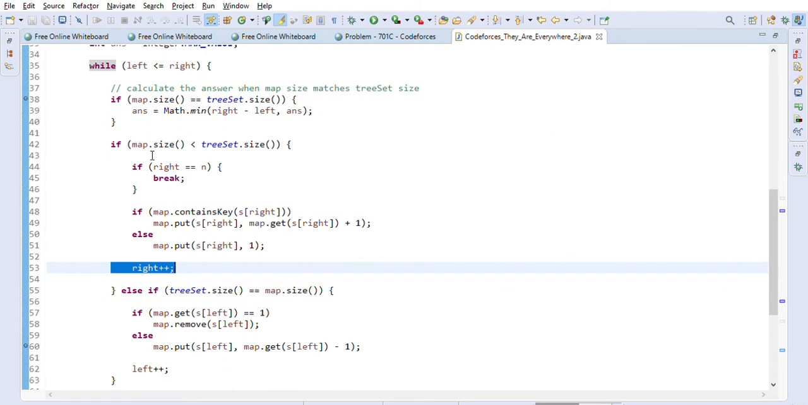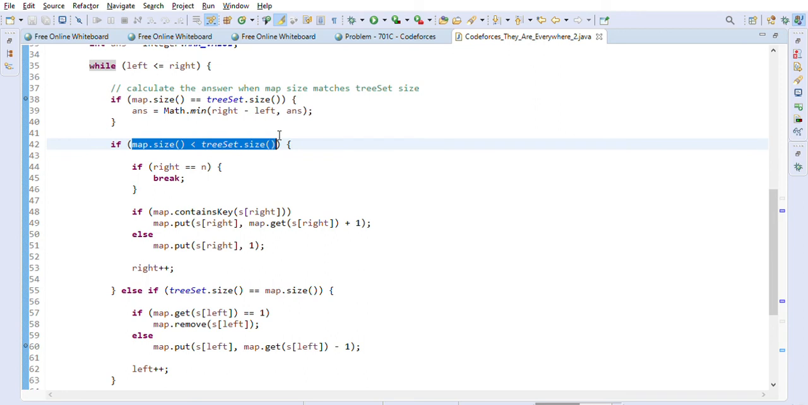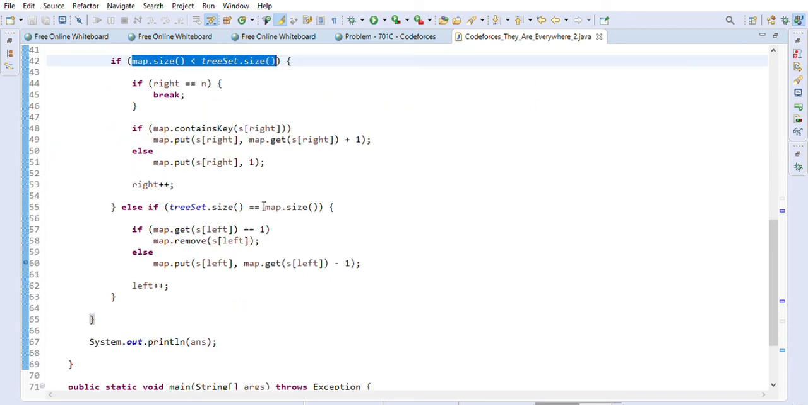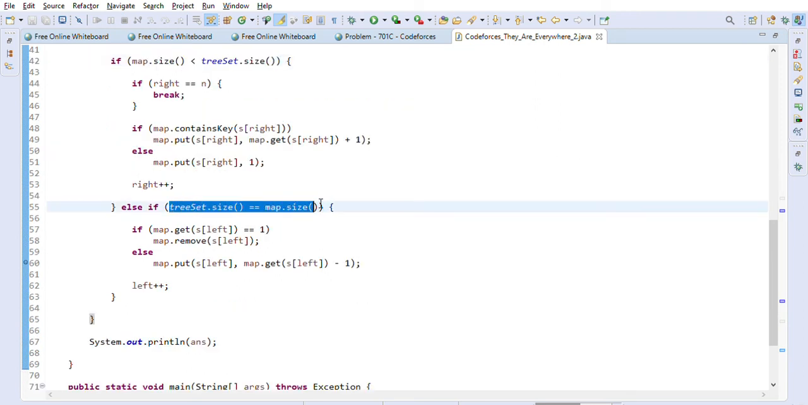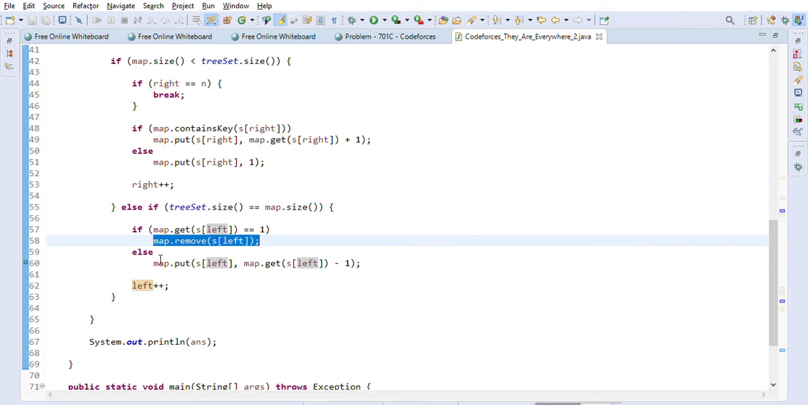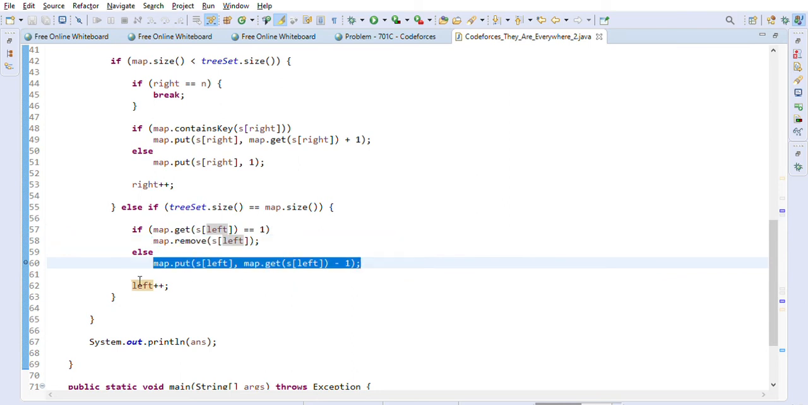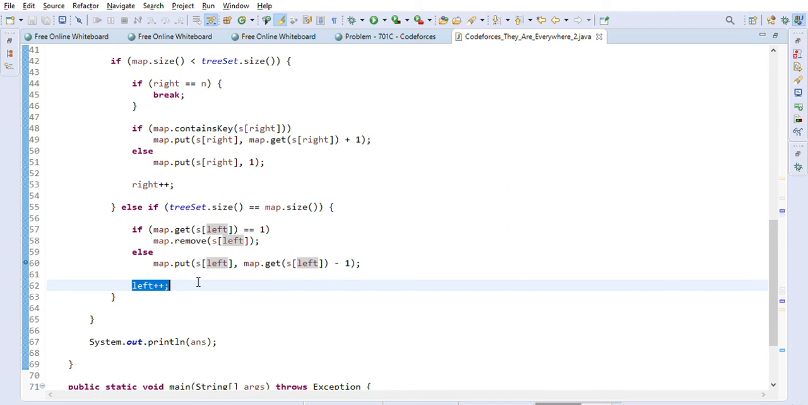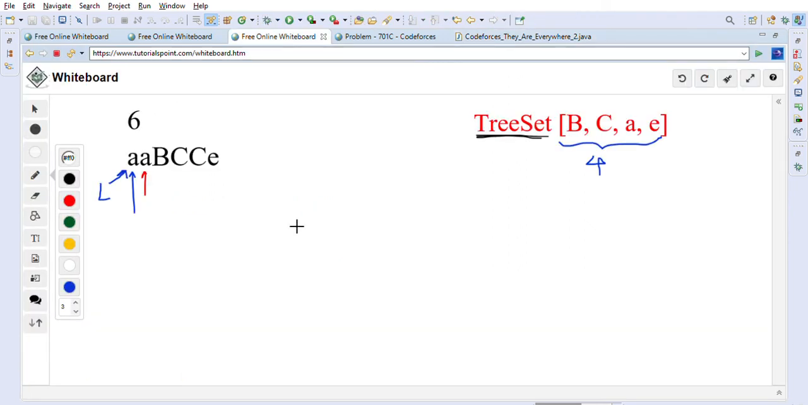Now if the map size is not less than the tree size, which means that they both are, let's say, equal, in that case we will check the left character. If its frequency is 1, then we will just remove it from the map. Otherwise we will decrement the frequency by 1 and increment the left pointer. So when does this condition happen? Let me just show you that.